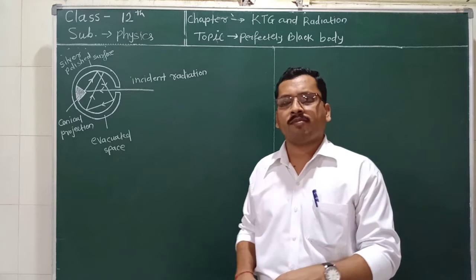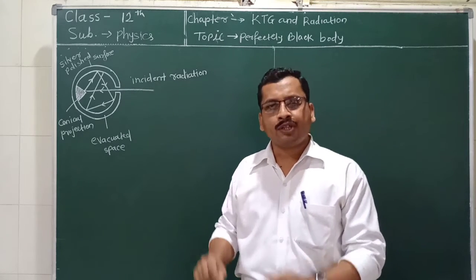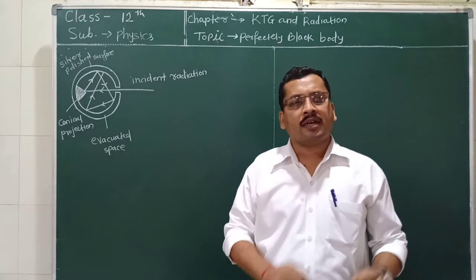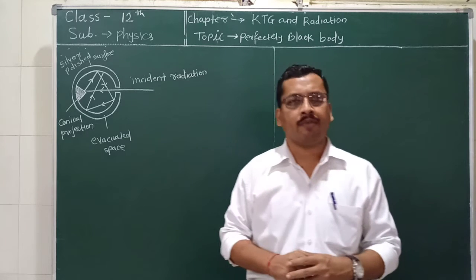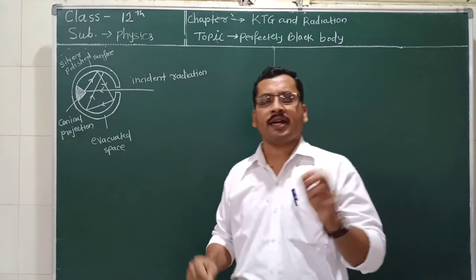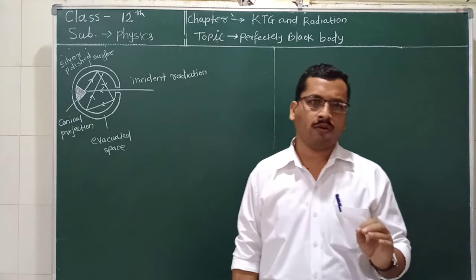If the temperature of the body is to remain constant, it must be provided that the rate of absorption is equal to the rate of emission. When this condition is satisfied, then the temperature of the body remains constant.